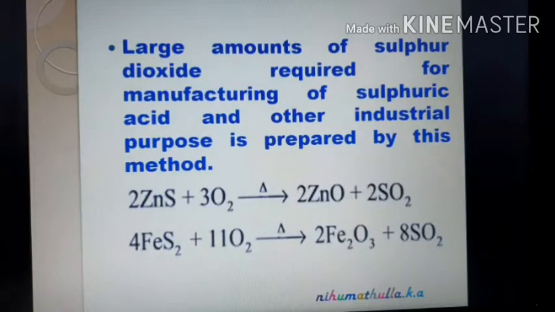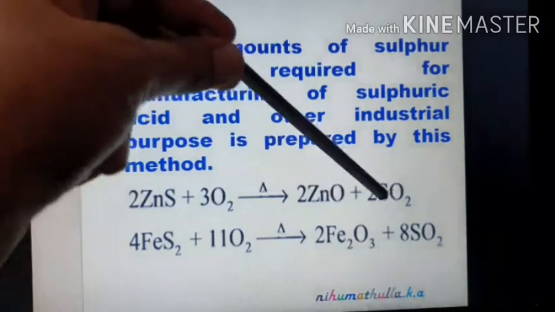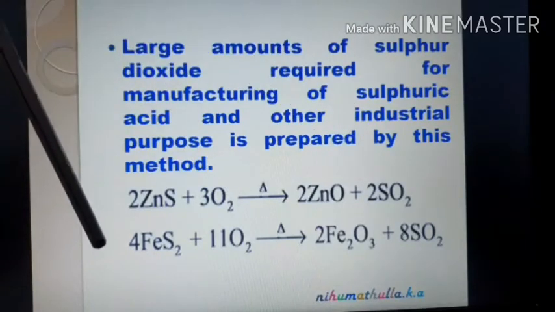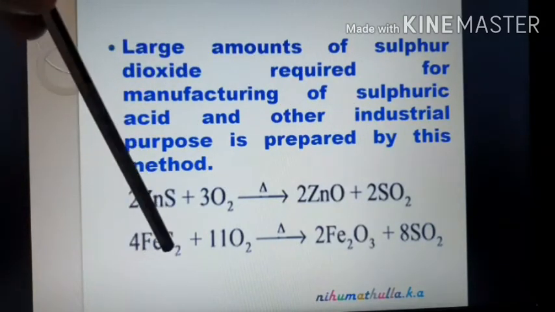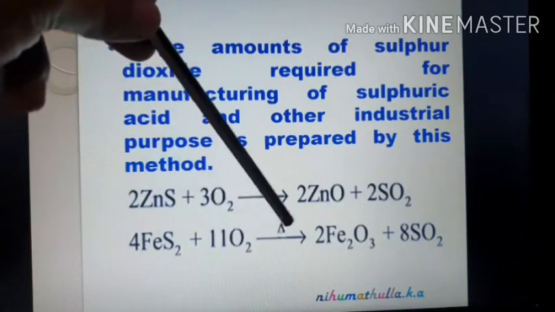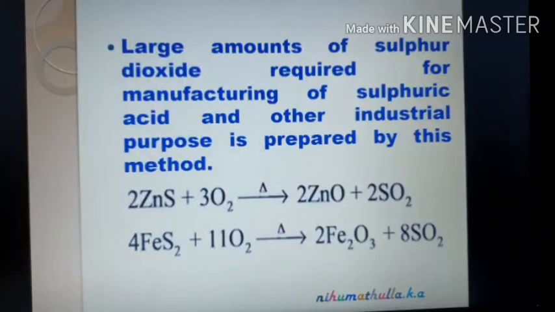ZnS, zinc blende, undergoes oxidation and gives ZnO and SO2. Here sulfur undergoes oxidation and gives sulfur dioxide. Iron pyrite, an ore of iron, when roasted, is converted into ferric oxide with the liberation of SO2.